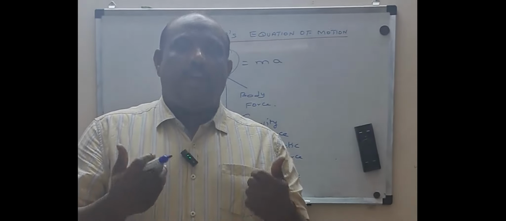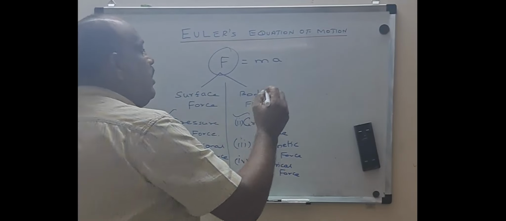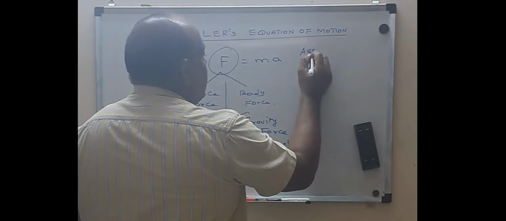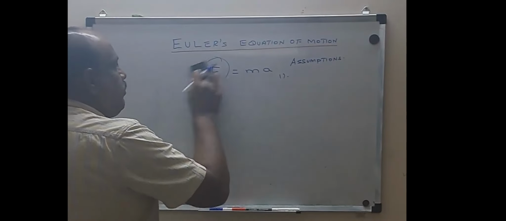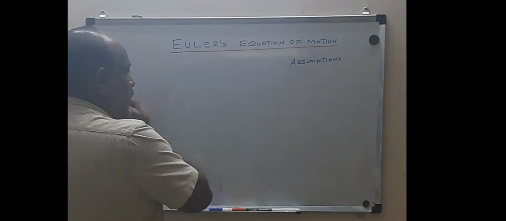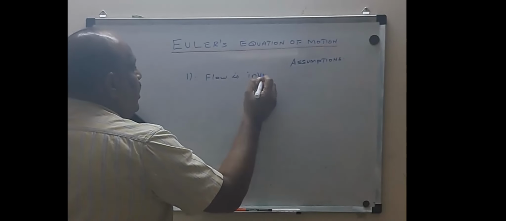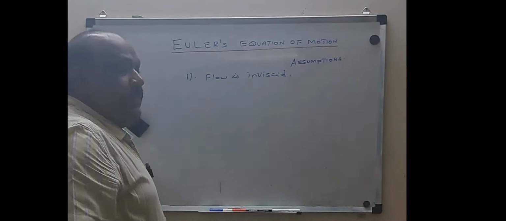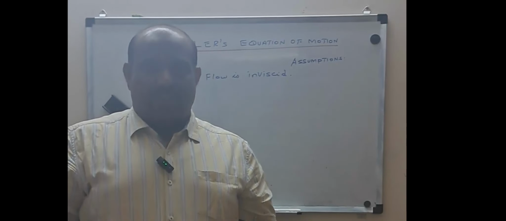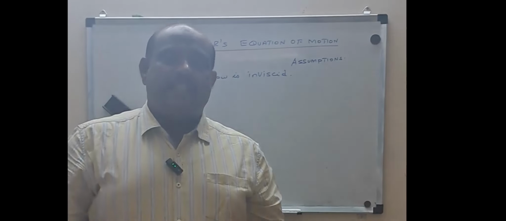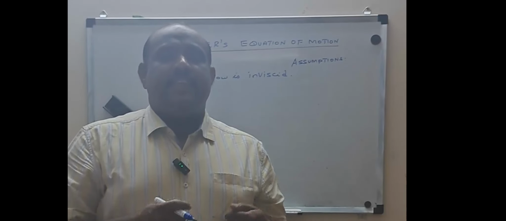While deriving the expression for Euler's equation of motion, we have the following assumptions. If you want to list down the assumptions involved in deriving Euler's equation of motion, the first is that the flow is inviscid. What is inviscid? There is no viscosity possessed by the fluid, which is considered to be an ideal fluid. It's not a real fluid. But we are going to assume the fluid doesn't have any viscosity or viscous nature, and hence the flow is inviscid.